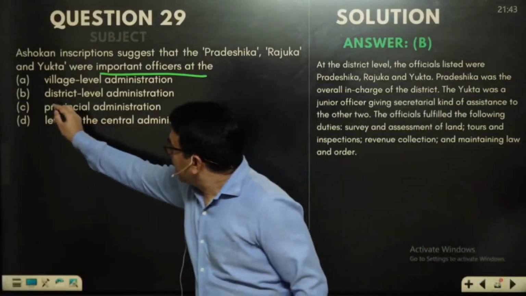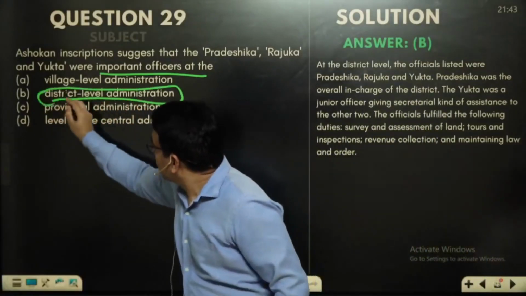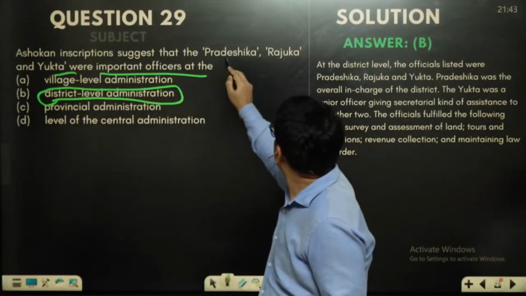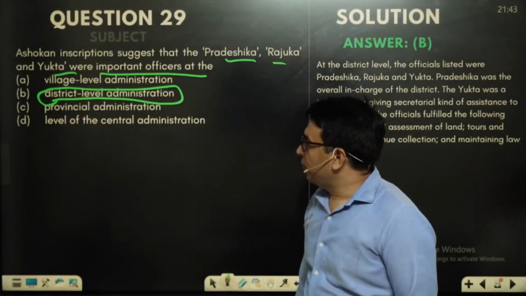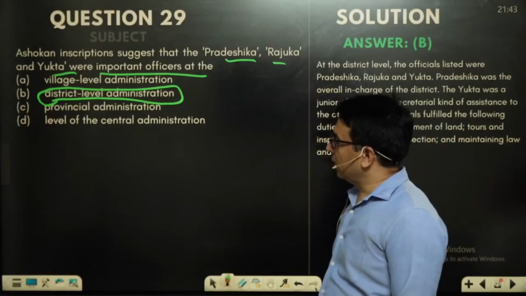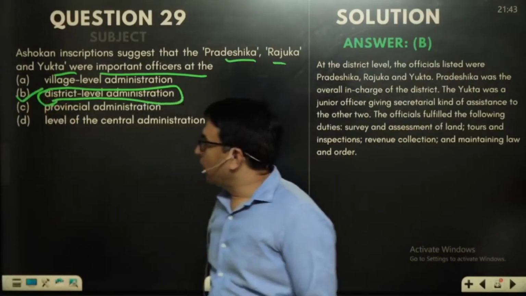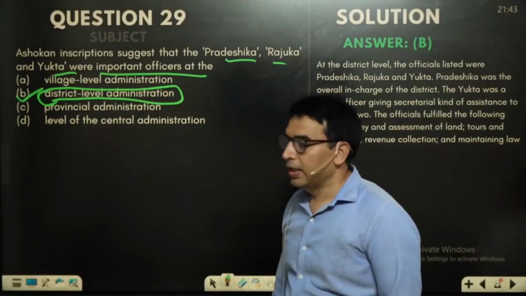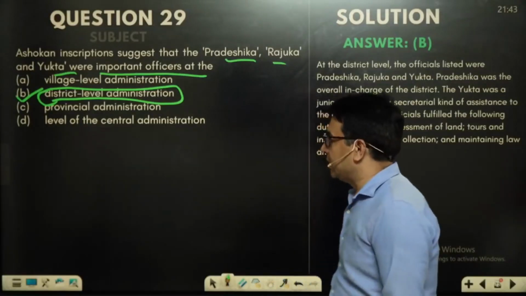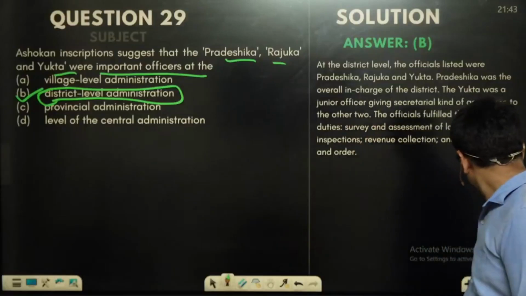They are district level administration. Yukta, Pradeshika and Rajuka were the officers playing an important role at district level administration. So the answer would be B for Bombay, which is mentioned in the BA IGNOU material as well as in NCERT.